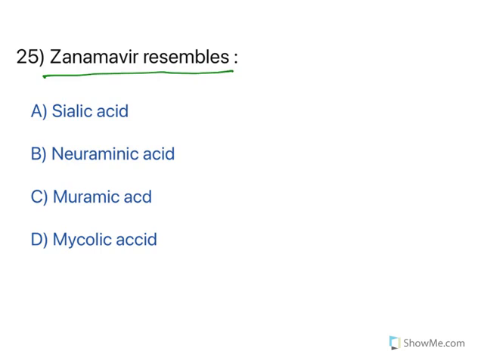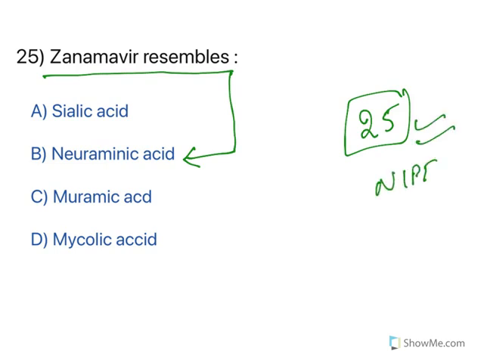Zanamivir, oseltamivir: I have already explained, they resemble neuraminic acid and combine with the viral enzyme and inhibit its function. So these 25 questions, please go through them again. All of them are given in NIPER previous papers, and this will help you in your preparation.